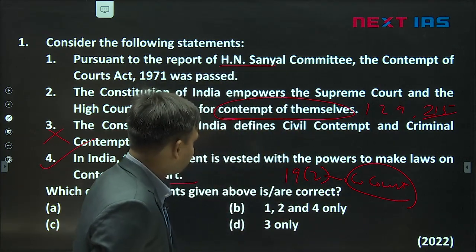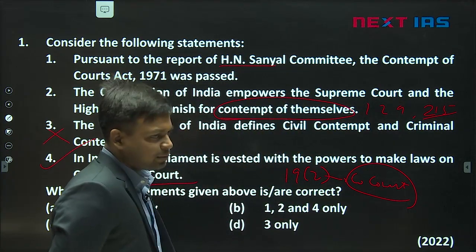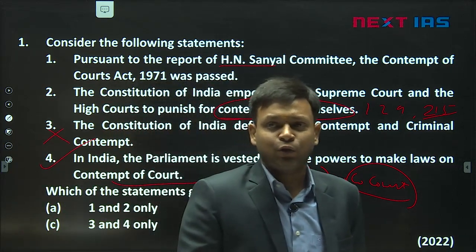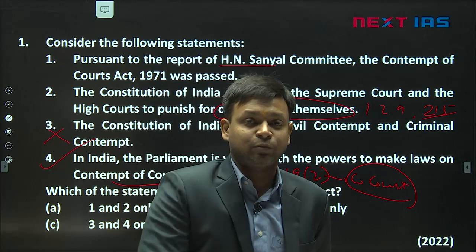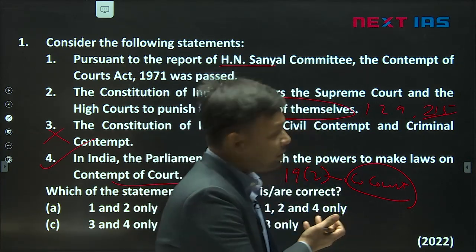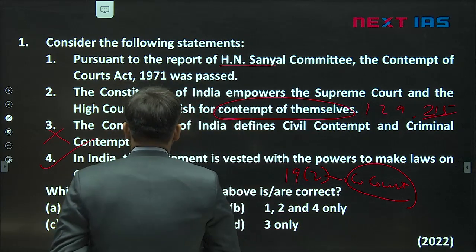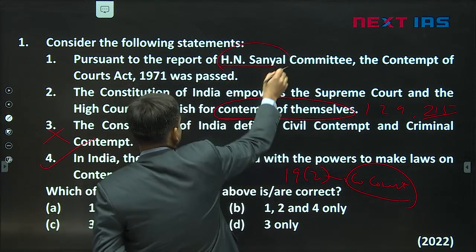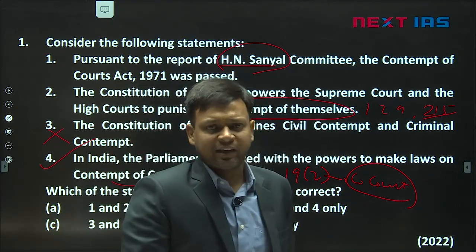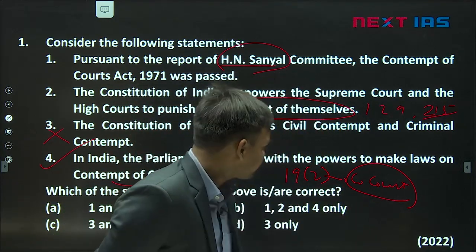So again, if you look at the context, 2022 this question was asked. Probably the context was somewhere in the recent controversy surrounding contempt of court. We had Mr. Prashant Bhushan, a very senior advocate of the Supreme Court, convicted for contempt of court 2 years back. So the question was probably in that context. Okay. So you should not be bothered about from where this fact came, H.N. Sanyal Committee. It was being reported in the newspapers about like that, and that is why the question was there.